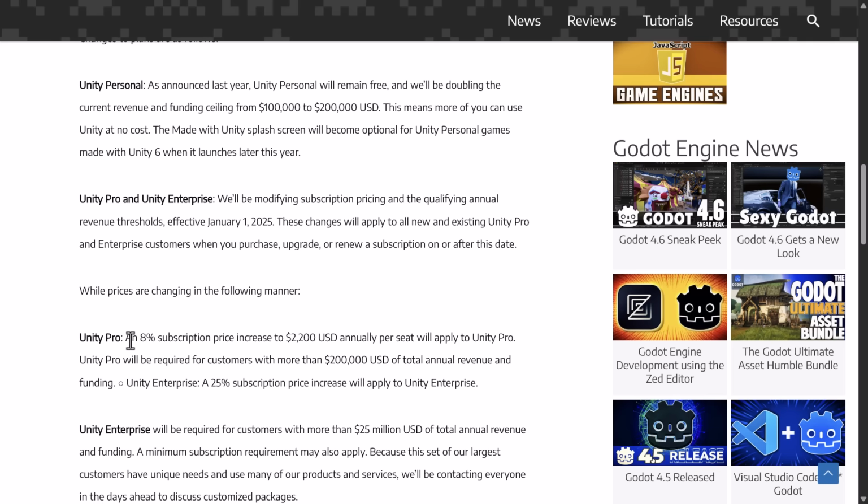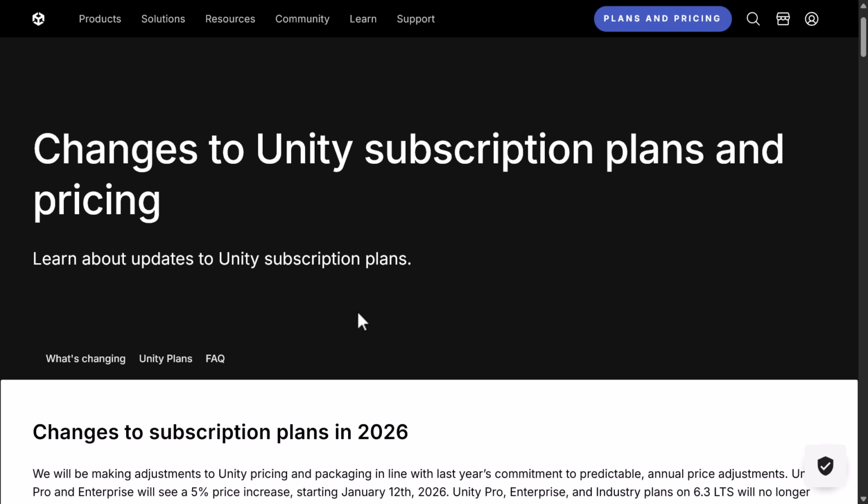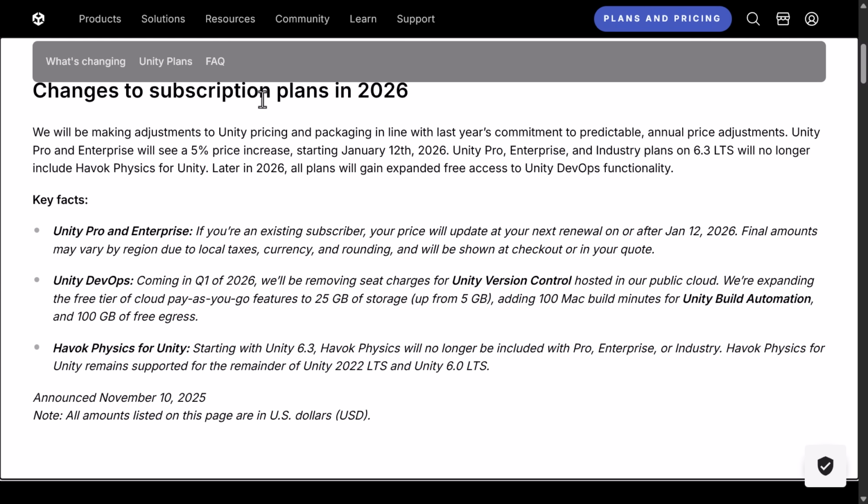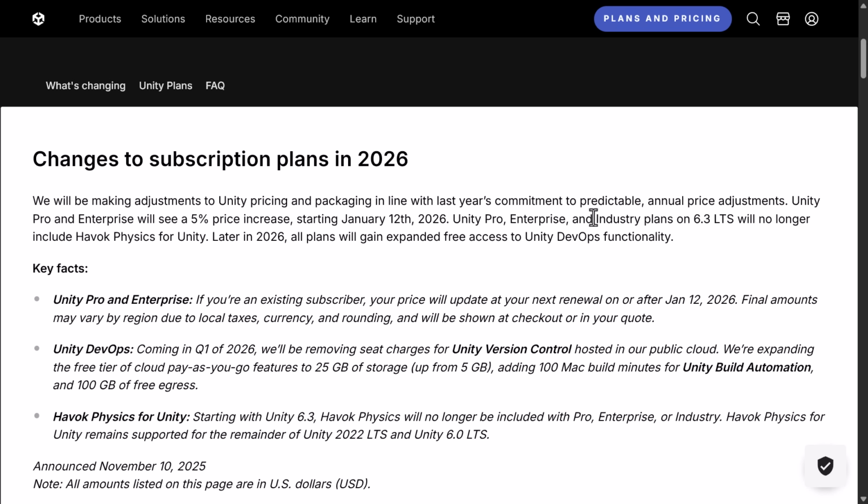So it was basically an 8% price increase for Unity Pro back in 2024. Now in 2025, we have another price increase, a little bit over a year from there. It's not as bad as the 8%, but we do have a subscription price change for Unity pricing. So, changes to subscription plans in 2026. They will be making an adjustment to Unity pricing and packaging in line with last year's commitment to predictable annual price adjustments. Unity Pro and Enterprise will see a 5% increase starting January the 12th, 2026.